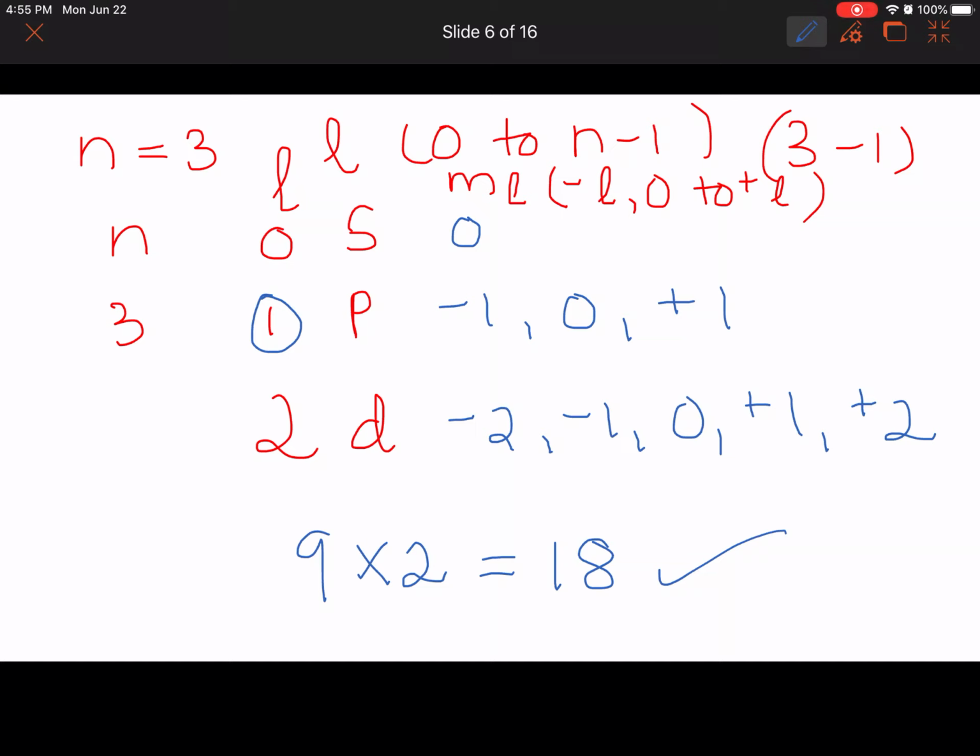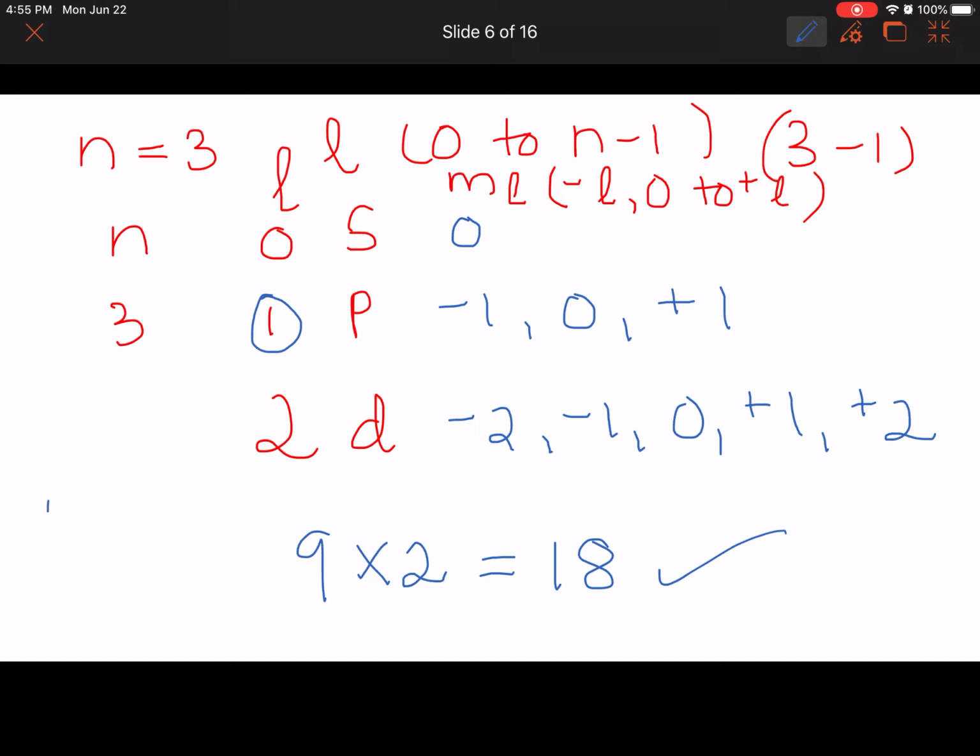Okay. And then statement C: the following set of quantum numbers for a single orbital is not allowed.